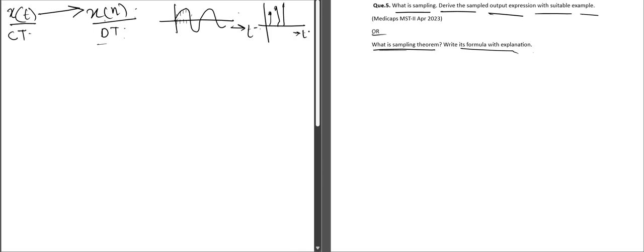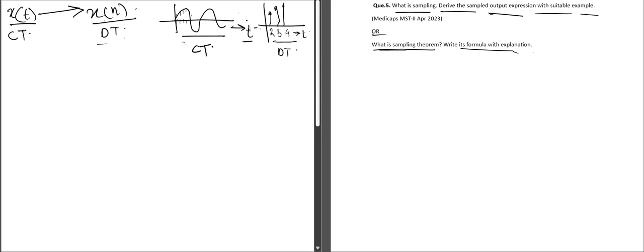This is the time axis. For every value of t, the signal is not defined. The signal is only defined for some discrete values of t, like the time here is 2, here it is 3, here it is 4. So the signal here is defined for discrete values of t. This is a discrete time signal, and the other one is a continuous time signal, where the signal is defined for each and every single value of t. Sampling is the process by which the continuous time signal is converted into a discrete time signal.